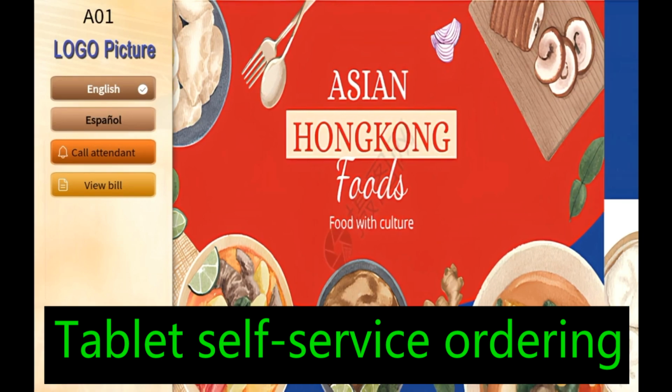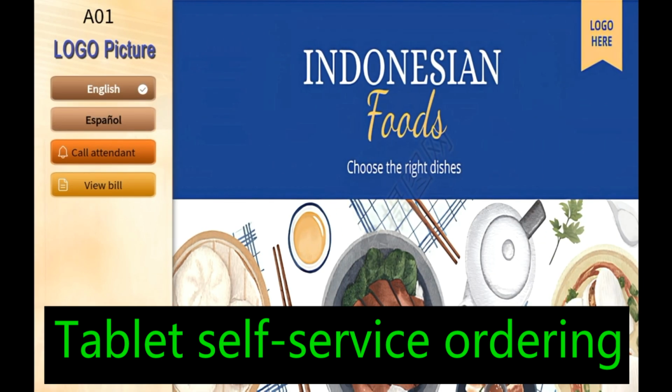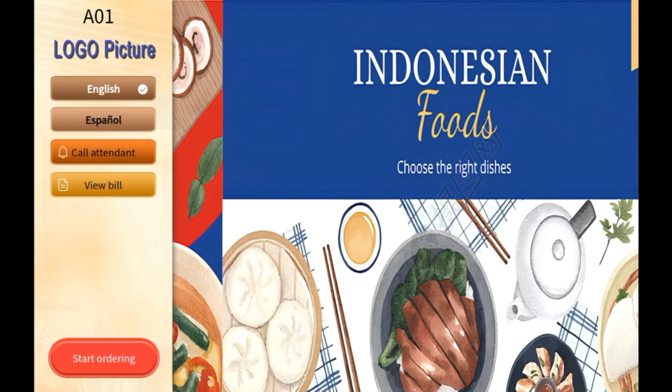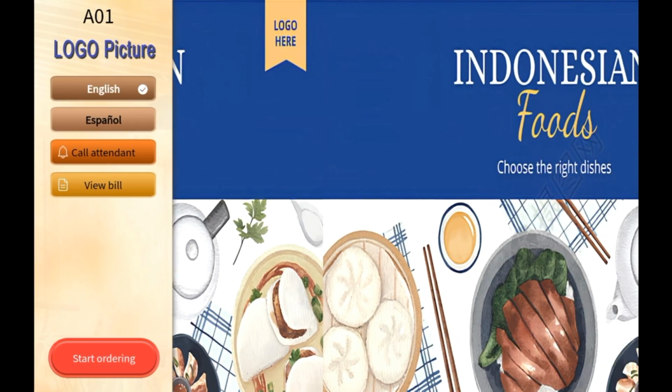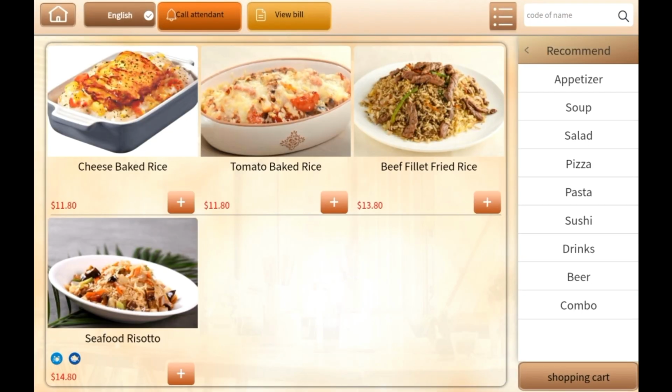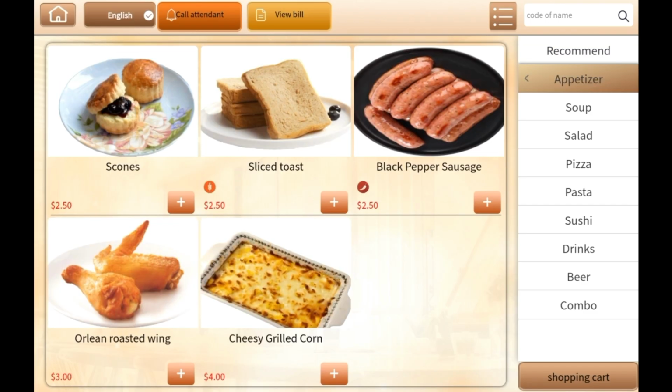Tablet self-service ordering system. Language switching on the left, English, Danish. The carousel and image on the right can be customized and changed. Start ordering. The small icon below the dish name indicates allergenic ingredients, and the dish category on the right.